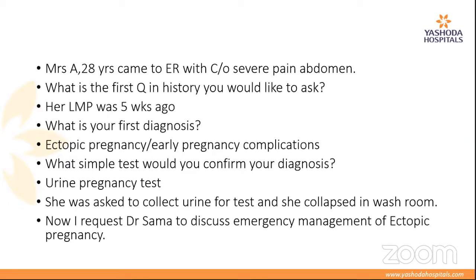Once we get this history, the first diagnosis which comes to us is definitely an ectopic pregnancy. Pain abdomen and a missed period, the first thing we think of is ectopic pregnancy or an early pregnancy complication. Then we have to confirm. What is your simple test? Of course, a urine pregnancy test. Now she's asked to collect the urine for the test, and she goes to the washroom, because most of the time they walk to the washroom, and she collapses in the washroom. That is a common scenario in ERs.